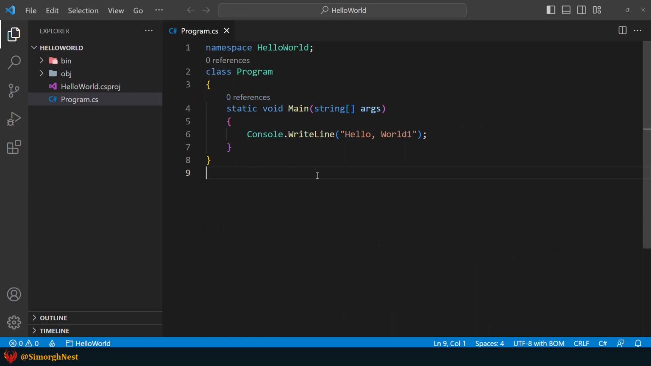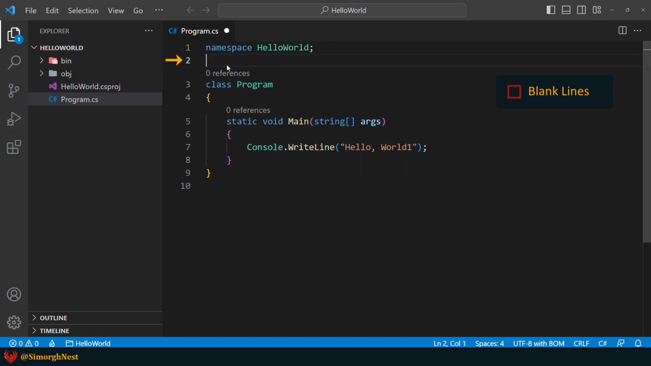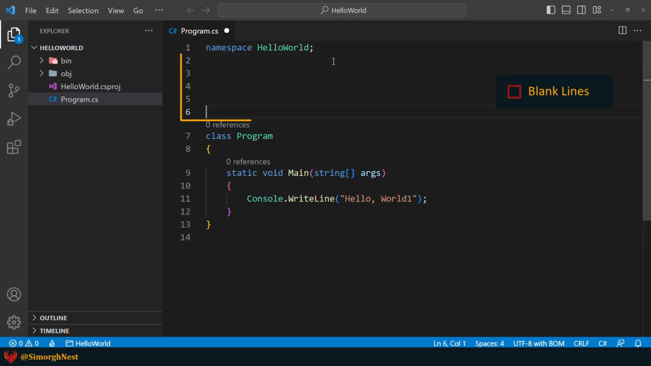We start with blank lines. The C# compiler ignores all blank lines. For example, in the second line, we have a blank line that the C# compiler doesn't consider, and it doesn't matter how many lines we put here. The compiler doesn't care about even one of them.